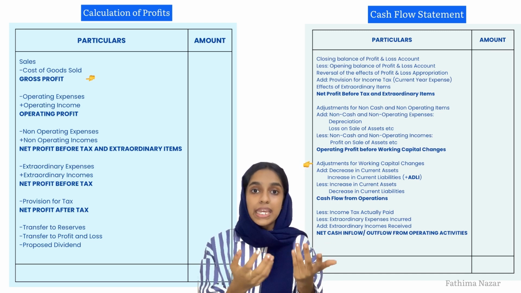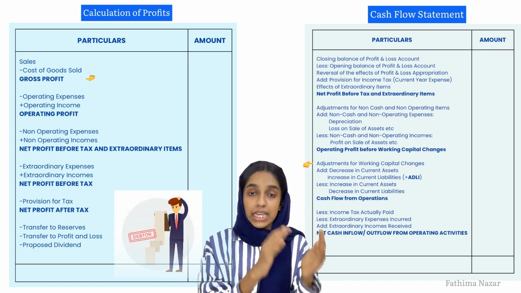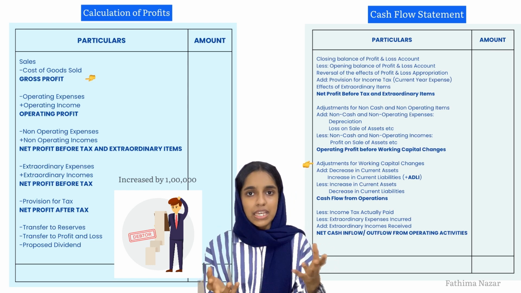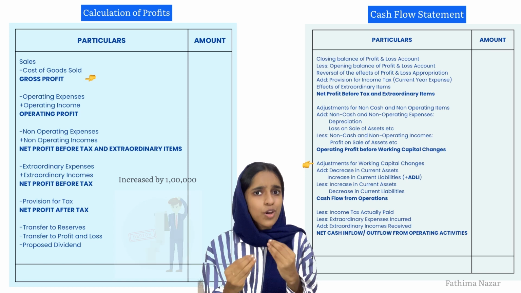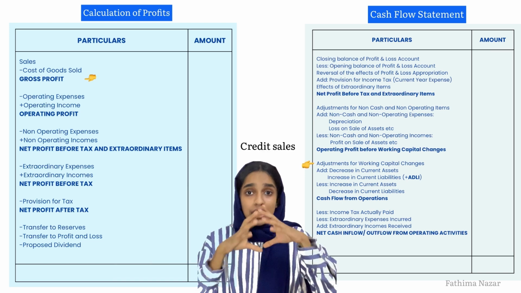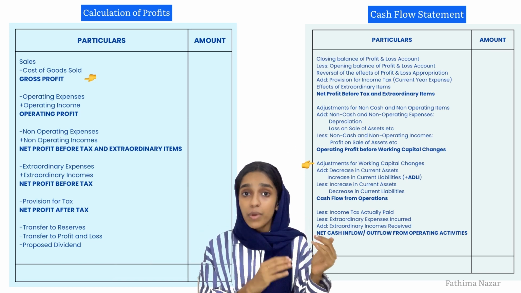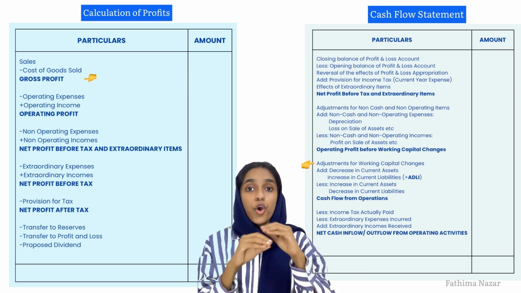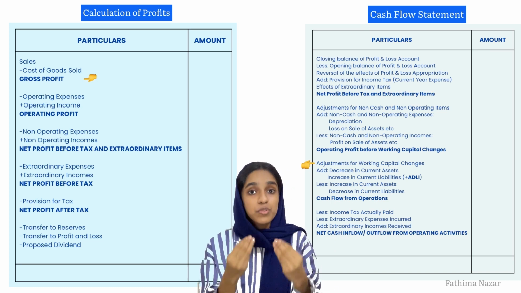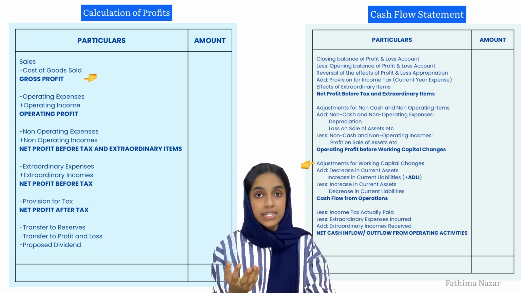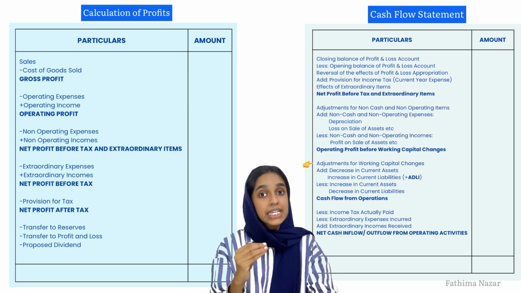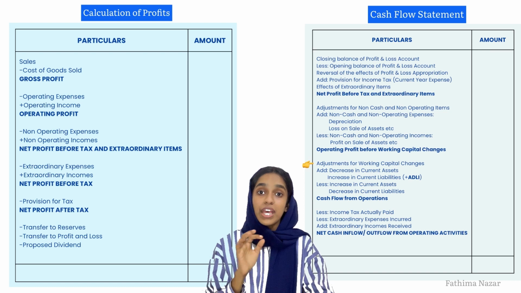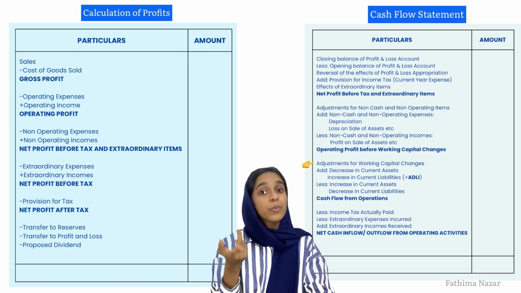For example, I am taking debtors. Debtors has increased by 1 lakh from the past year to the present year. What does it indicate? That means there has been some sort of credit sales. So this amount has to be reduced from where? From our profit that we have arrived at. So for all the working capital changes, we have to bring in effect. How will we do that? If there is an increase in the current asset, we'll have to reduce. And if there is a decrease in the current liability, we'll have to reduce.